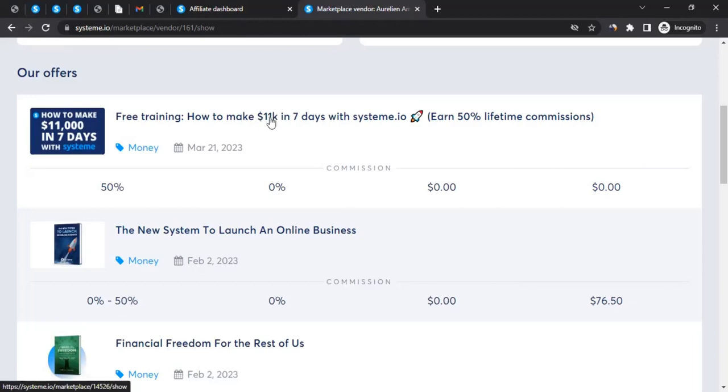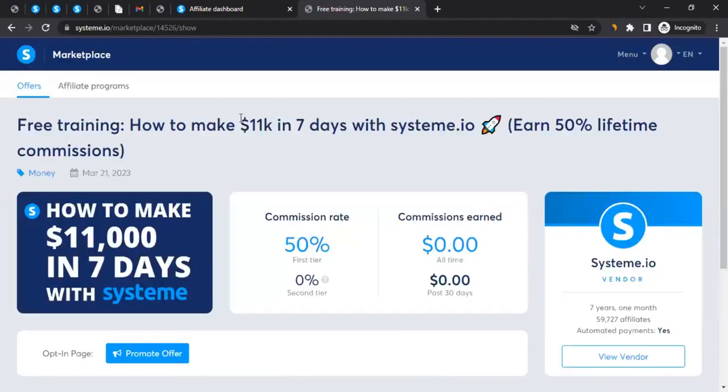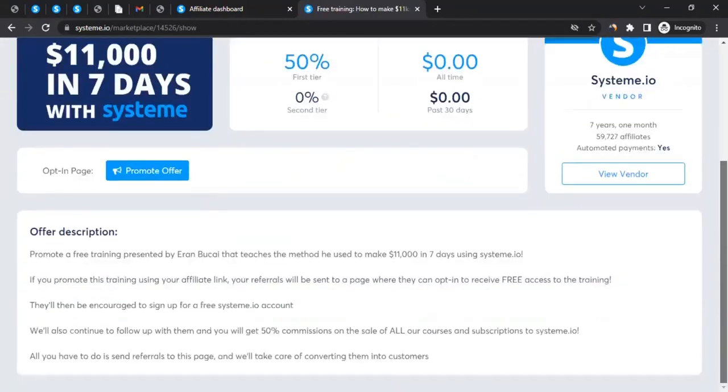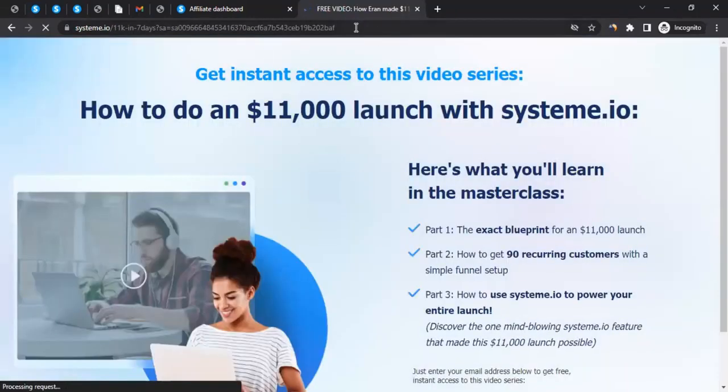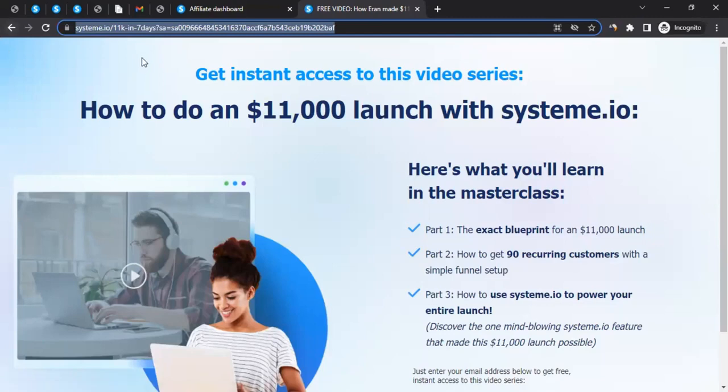Now that sounds interesting. So let's say you want to promote this. You can simply click on this course, and when you do that, you will see this information, promote opt-in page. So you can click on promote offer, and you will see this link. So this will be the link that you can copy and start promoting. And if you look at the link, this is a unique ID that only belongs to me, and that's what converts this normal looking link to my tracking link.